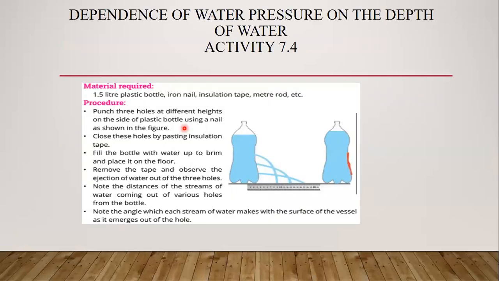We have a very interesting activity regarding this topic. The topic is dependence of water pressure on depth of water. This is activity number 7.4, on page number 102, as I have already discussed. For reference, you can open your books; that will help you understand and relate the topic more easily. For this activity, the materials required are: one, a 1.5 liter plastic bottle; secondly, an iron nail; third, an insulation tape; and last, a meter rod.